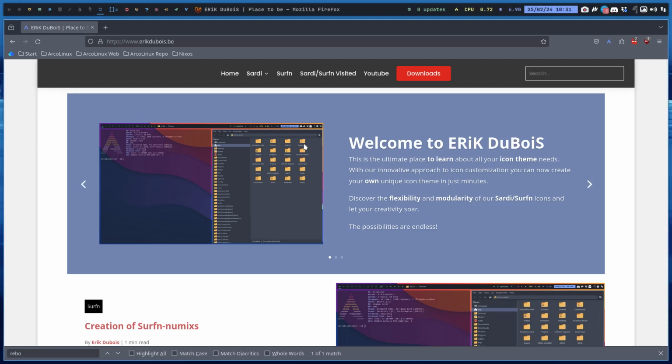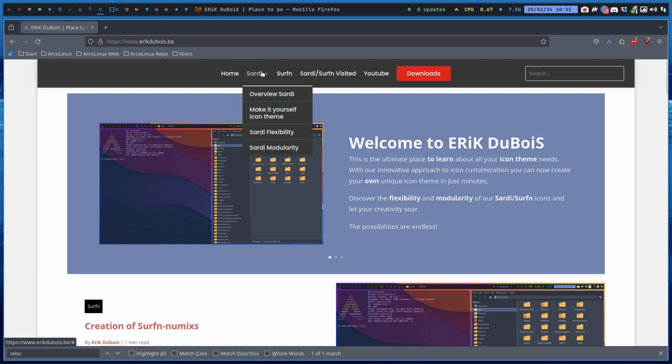I've restyled ericdubois.be, and it used to be a lot of things, but nowadays it's just for icons. Sardi icons and Surfn icons is actually one of the first things before ever starting with ArcoLinux and Arch Labs and other things, right?